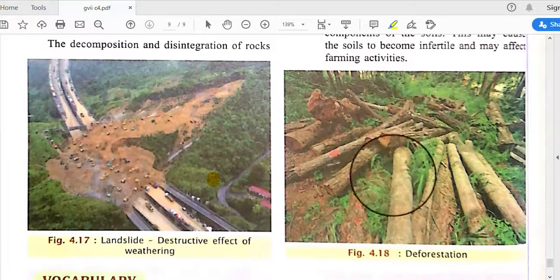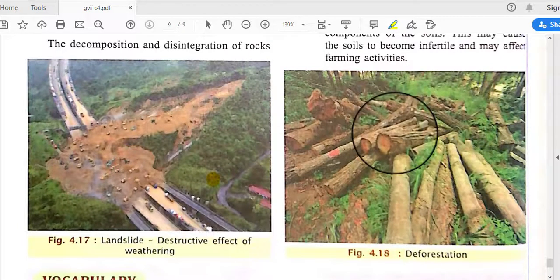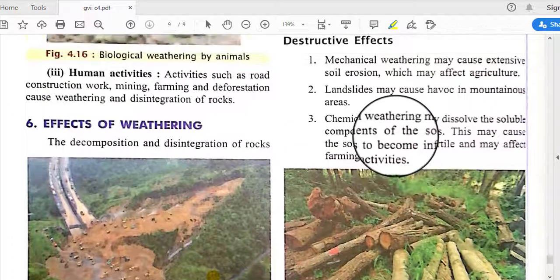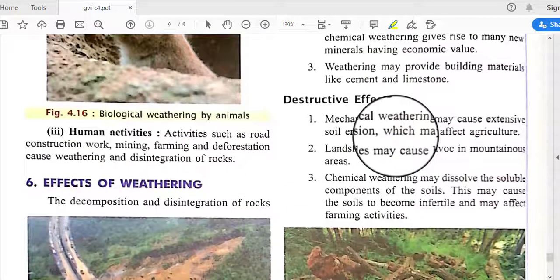And next is deforestation. By the activity of deforestation, all the trees are cut down. So these kinds of negative effects also occur in the weathering activity.